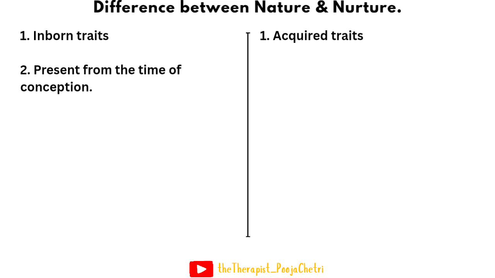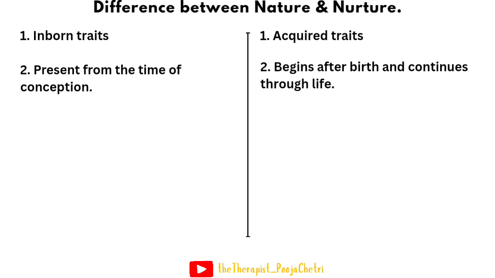The next difference is that nature is present from the time of conception. That means these are the traits in a person that are decided the moment we are created in the womb, not after we are born. Whereas in nurture, the traits begin after birth and continue through life. That means we keep learning and changing through life based on what happens to us.